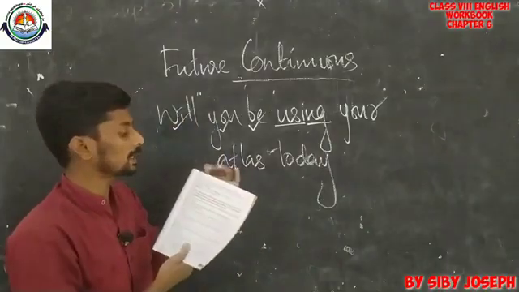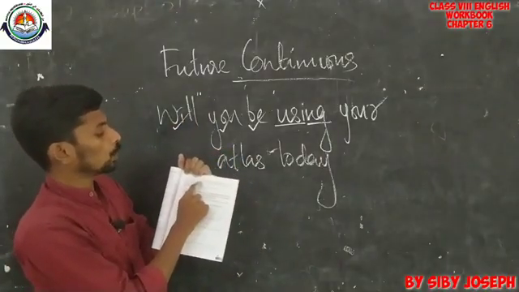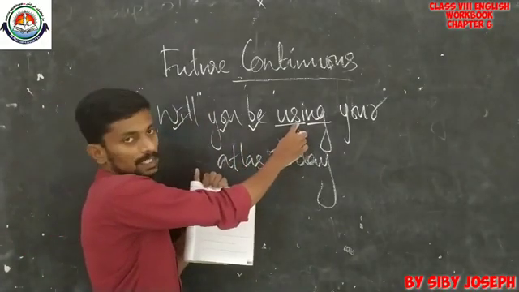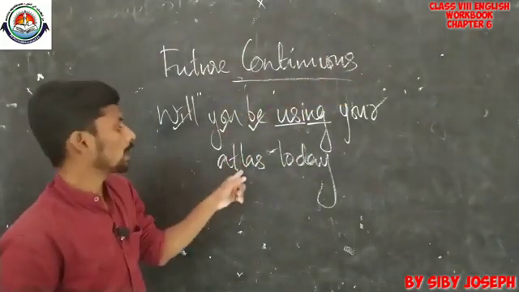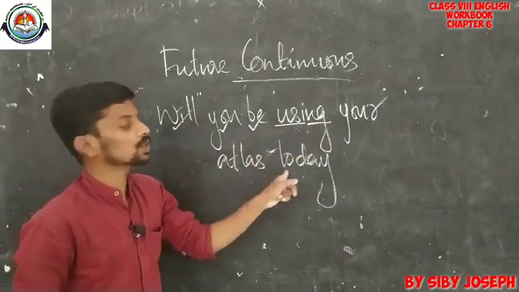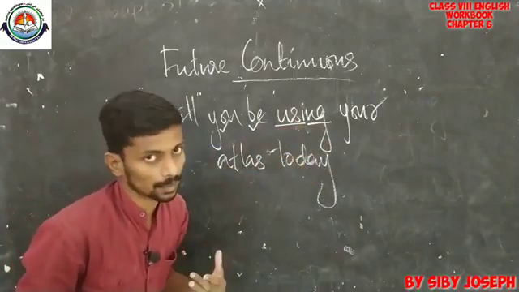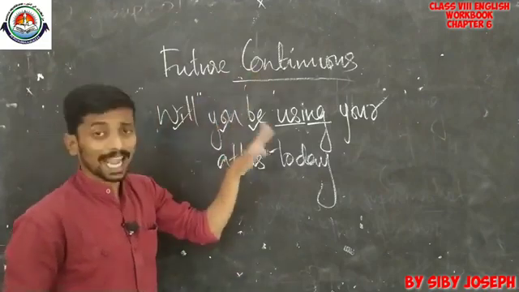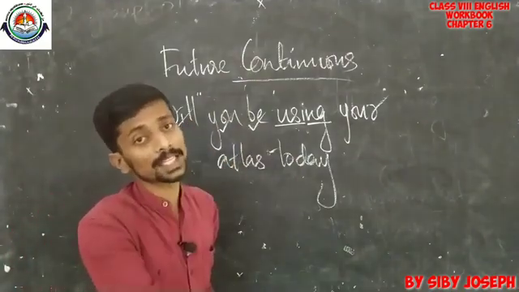So that is what is said here: we often use will, you plus be plus ing form of the main verb in order to ask about somebody's plan. Will you be using your atlas today? If you are not using it, can you please give it to me? Okay, so in that way future continuous can be used in this format in order to ask somebody's plan.